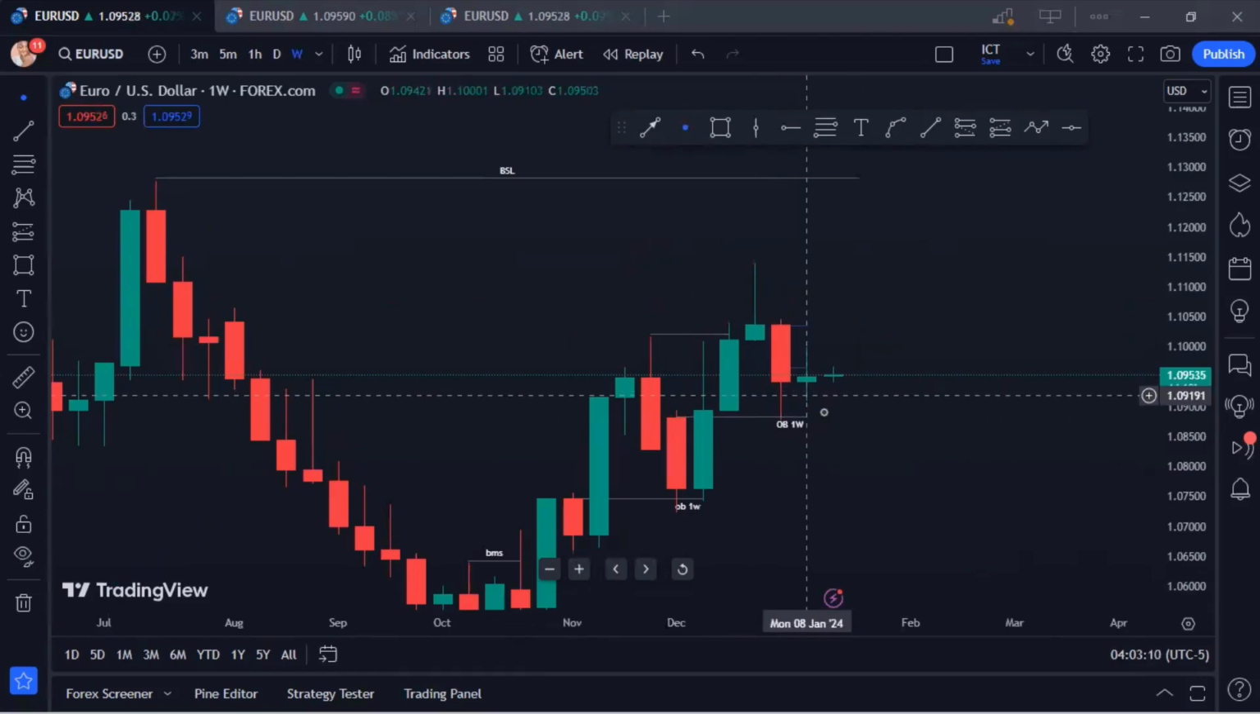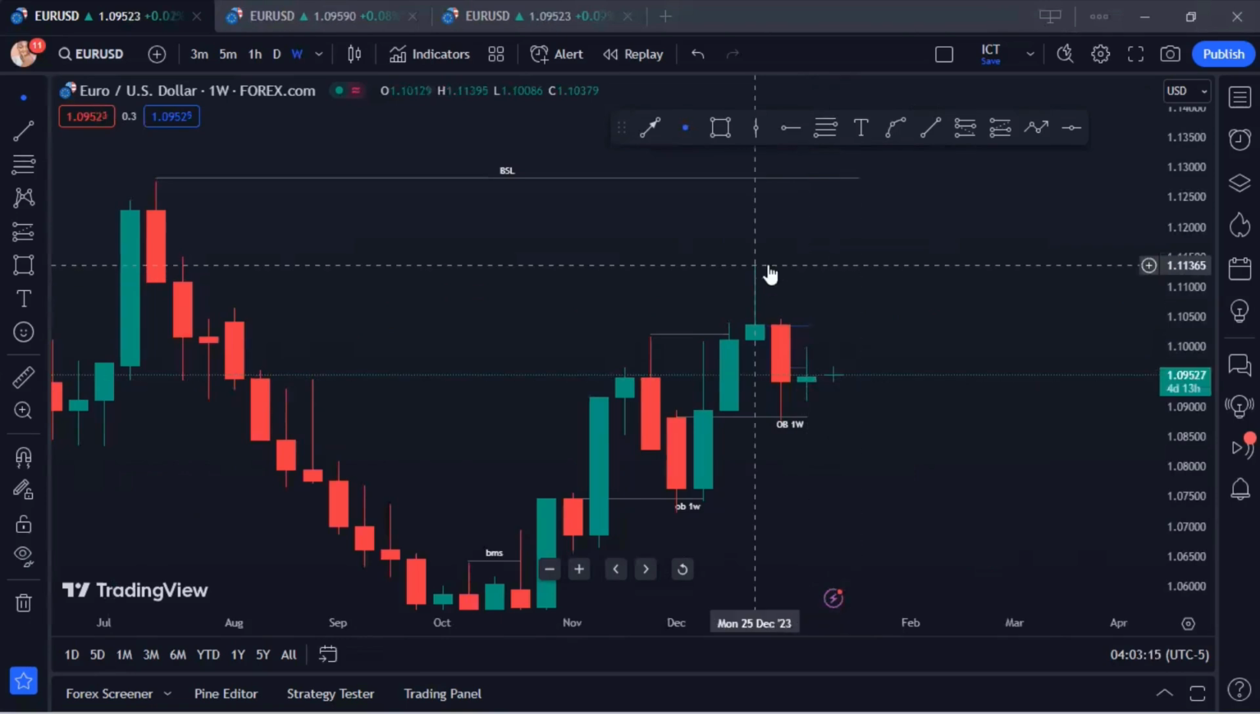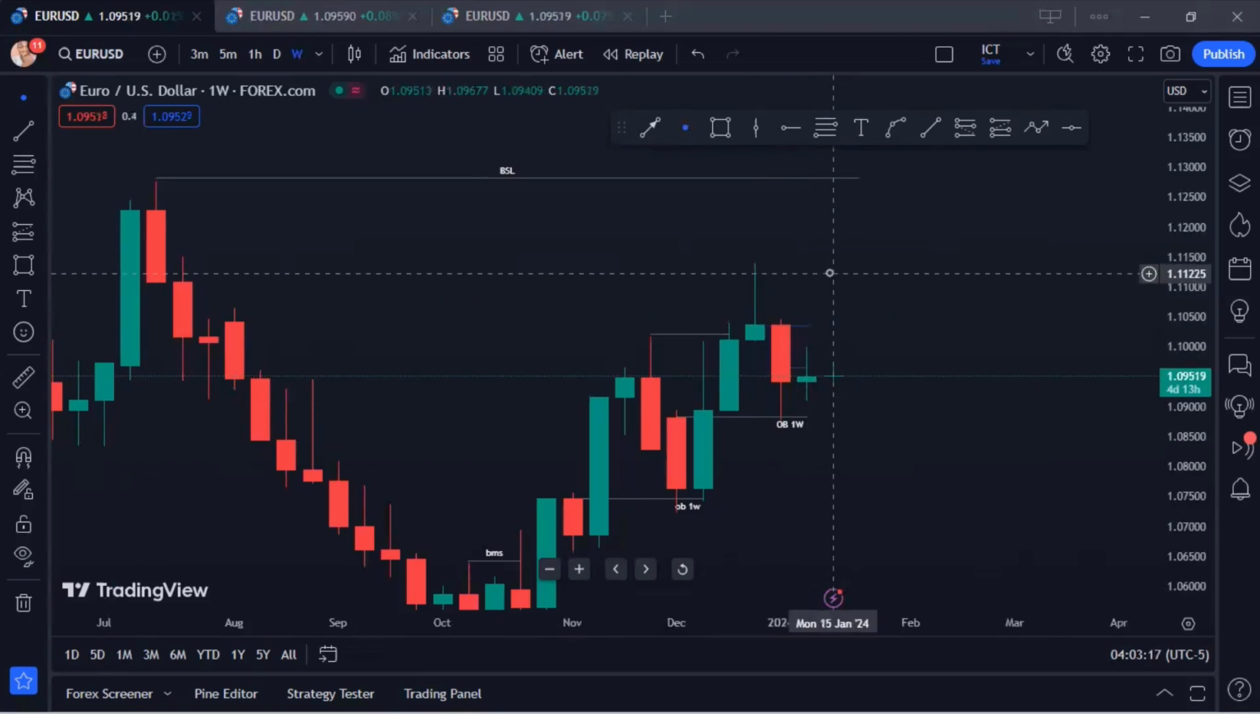Okay, so what does this signify? It's telling you that price wants to reverse to the upside. So the next draw on liquidity is towards the buy side. It's very, very simple. That's how you determine your draw on liquidity.